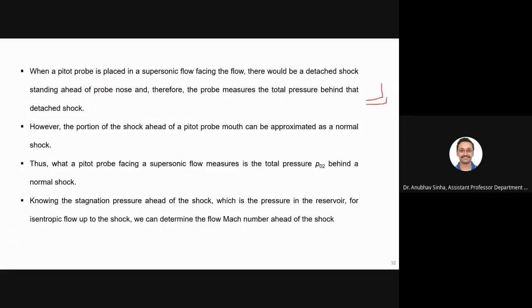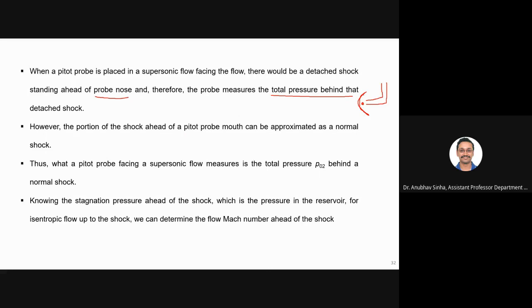It will always form a shock. If you remember the Schlieren images that we saw at the beginning of the lecture, this is typically how a detached shock looks. We are measuring pressure here, so in simple terms I am looking at P naught 2, the total pressure behind that shock.